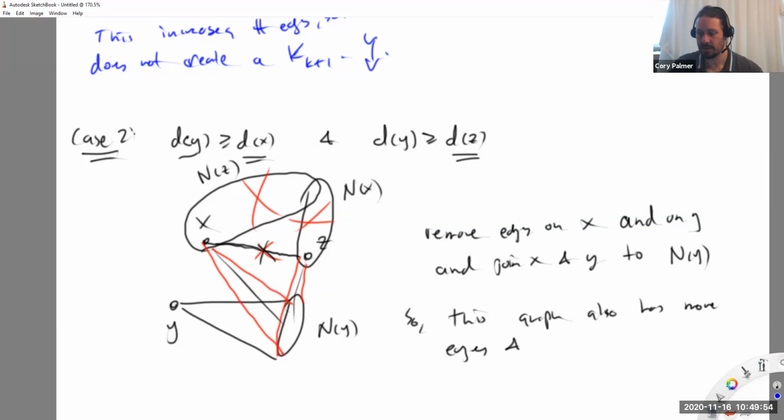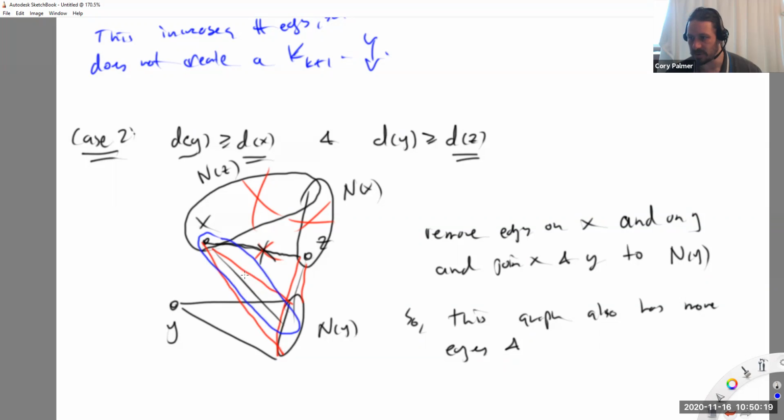And can I have a clique? A k plus 1 clique? The argument's the same as before. It's a little bit different because two vertices got their degrees changed, but is there any clique in the new graph that contains x and z? No, they don't have an edge between them in the new graph. So any clique involves either x or z, and so any new clique looks like this.